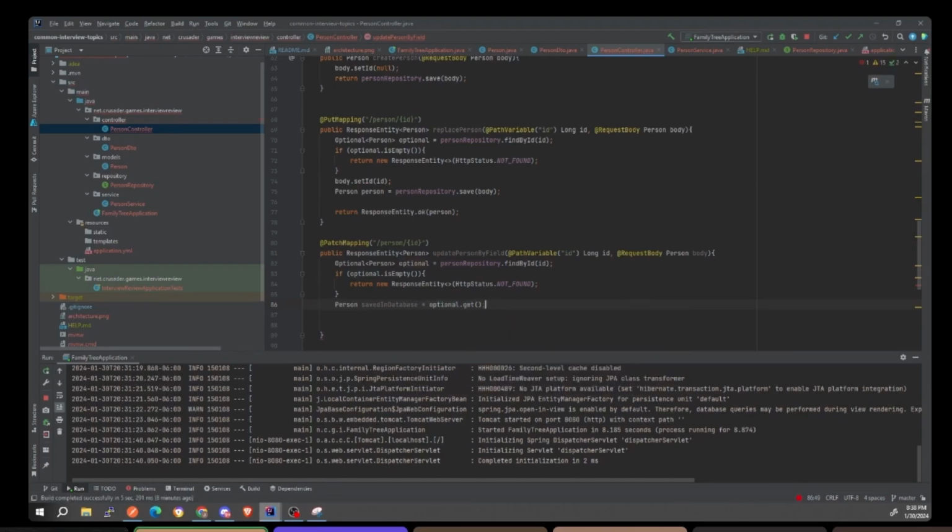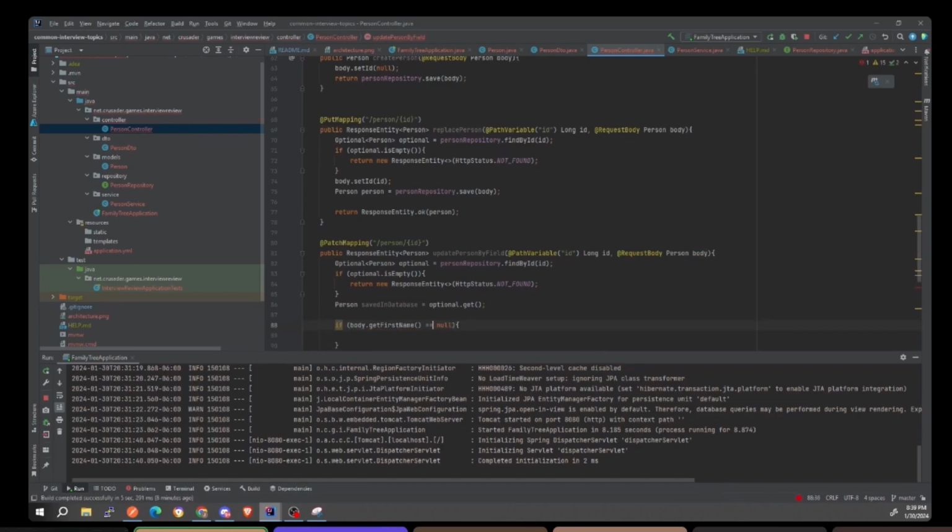So we looked in the bucket. If the bucket is empty, we return not found. If we pass this code, we know that there's something in the bucket. So now I get it and put it inside this variable called savedInDatabase. This is the person that's actually saved in the database. Then I start checking the body to see if there are any values that have been filled. So if body.getFirstName is equal to null, right?